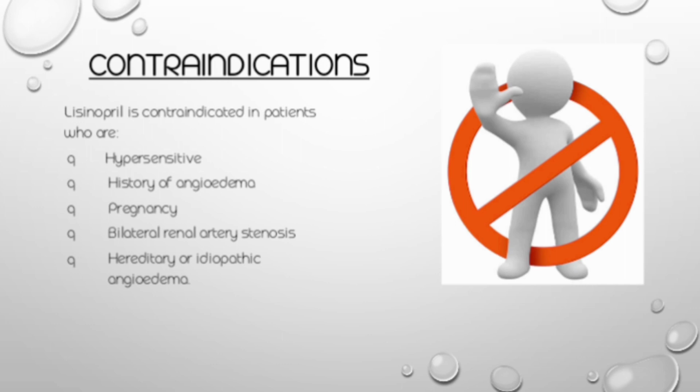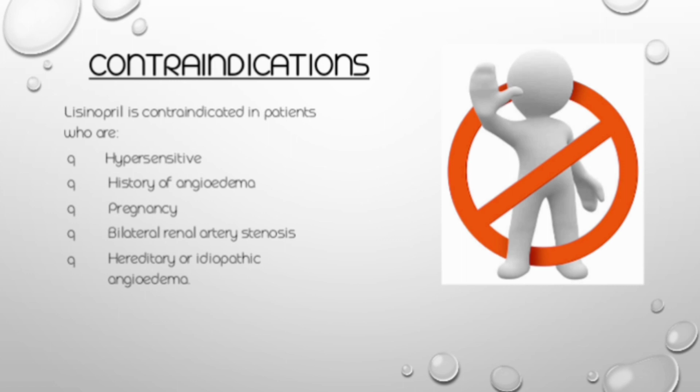Now I will tell you about some of the contraindications of lisinopril. Lisinopril is contraindicated in patients who are hypersensitive to this drug or allergic to ACE inhibitors, and also in those patients who have a history of angioedema, because lisinopril can increase the risk of angioedema. During pregnancy, lisinopril is also contraindicated because it can cause harm to the fetus, especially during the second and third trimester, and can even cause the death of the fetus.